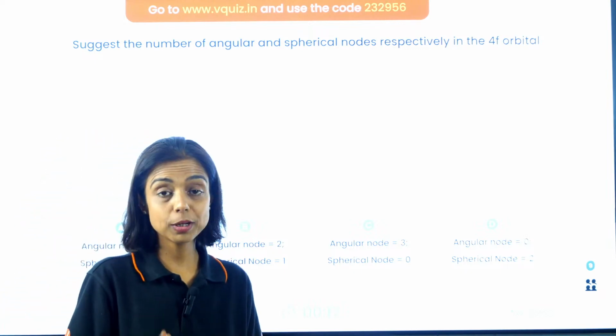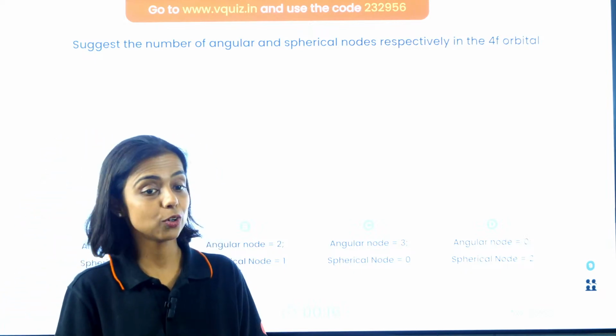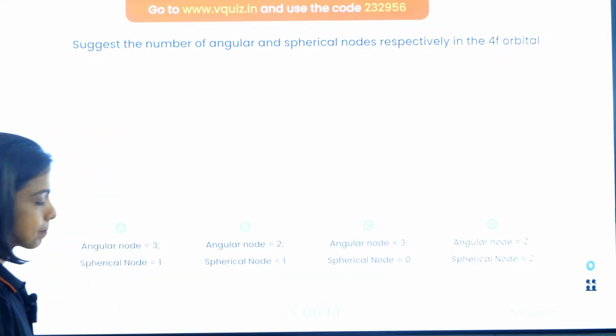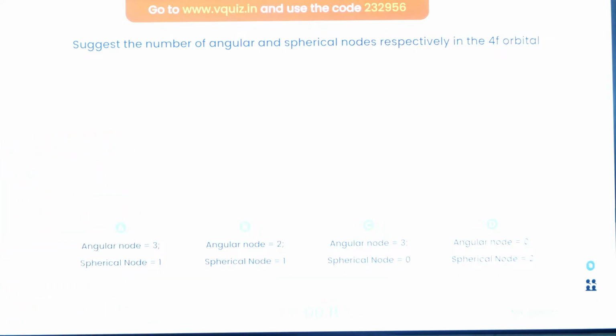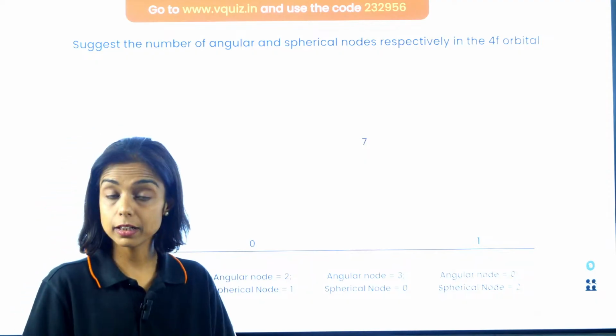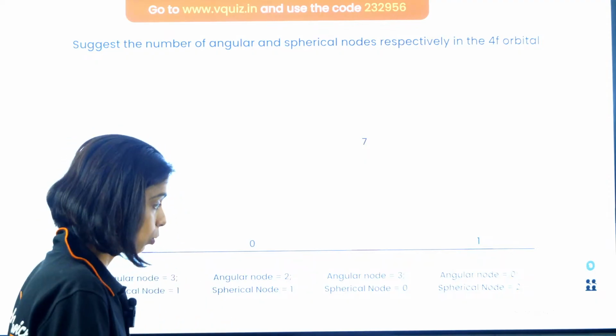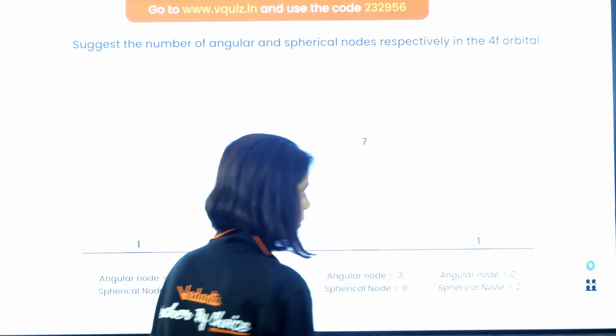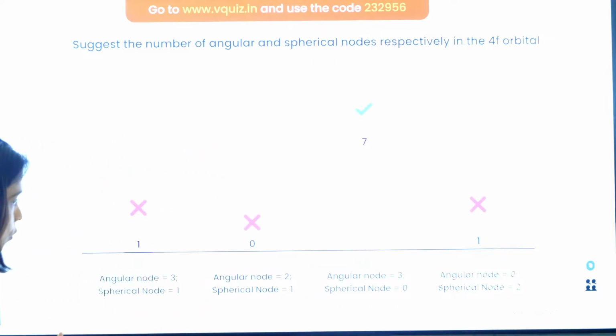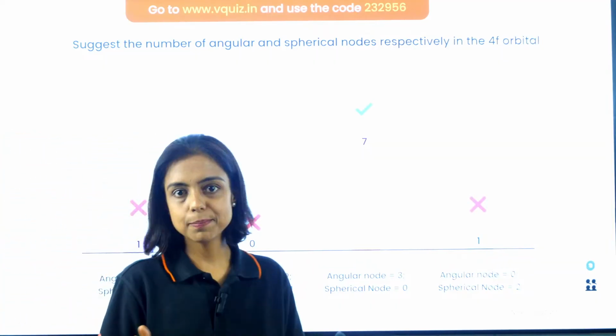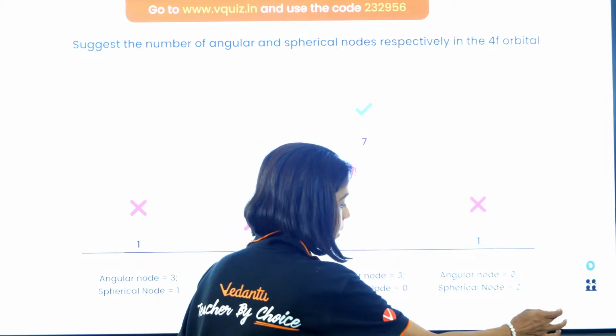Again, you should remember the formula of radial nodes and angular nodes, right? Time is about to end, guys. I have already told you the formula: n minus l minus 1 for radial nodes, l for angular nodes. Okay, fine. Most of you gave the right answer. Those who gave A and D, please check the formulas again, guys.